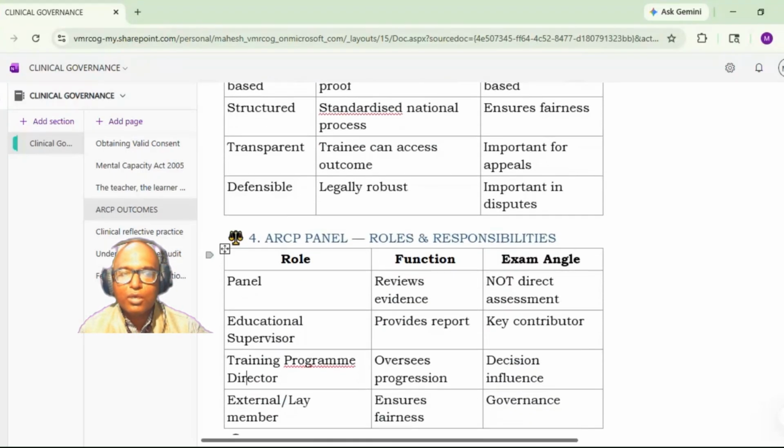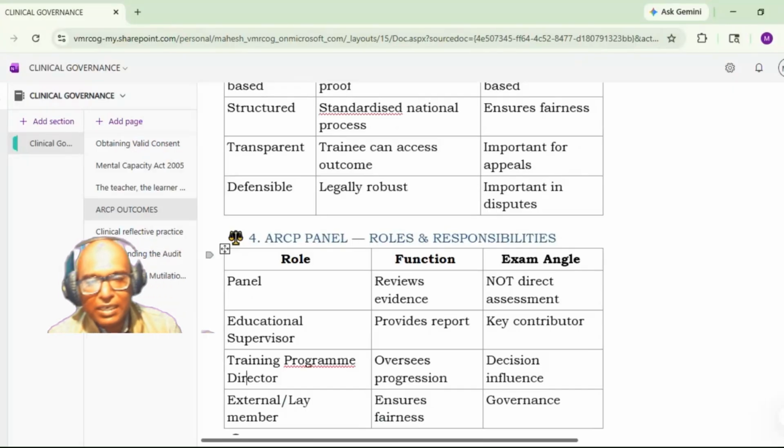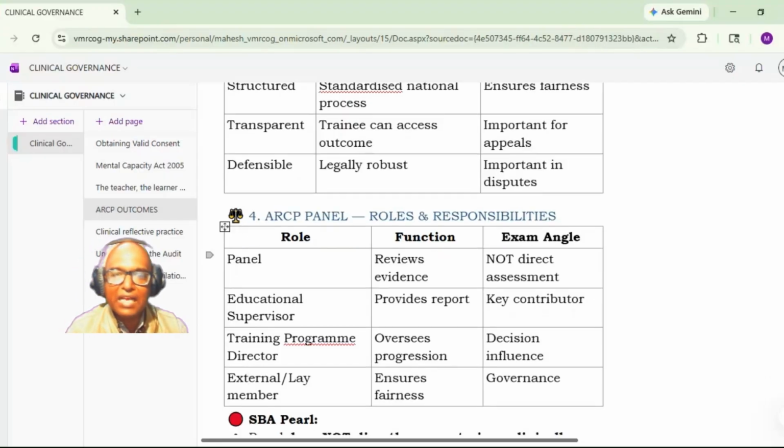Now the ARCP panel: we have seen what exactly the ARCP is, and now how it is constituted and what the roles and responsibilities are. The panel will review the evidence, not do a direct assessment. The educational supervisor will provide the report, which is the key contributor for the ARCP.